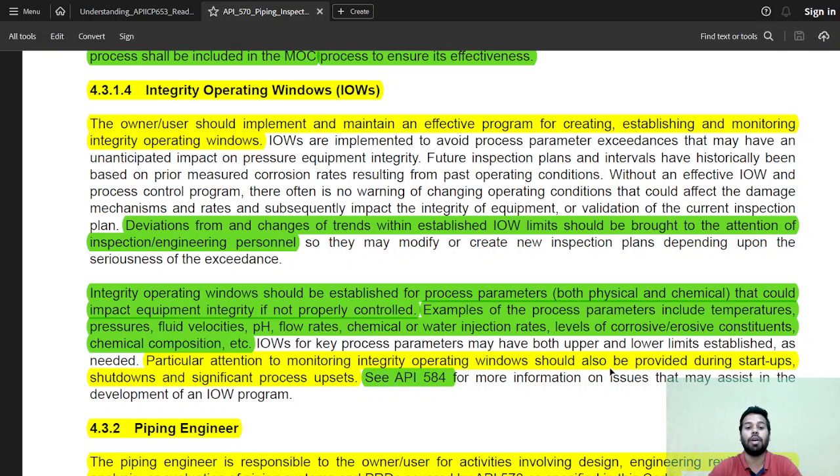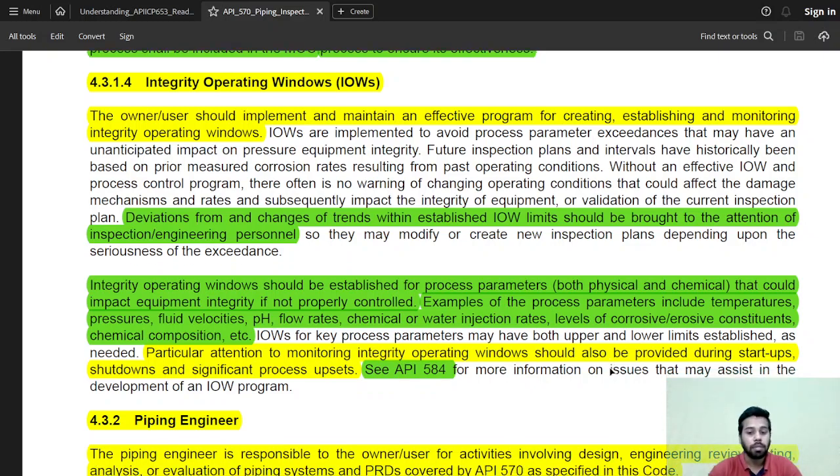Particular attention to monitoring integrity operating windows should be provided during startup, shutdown, and significant process upsets. API 584 gives additional information on development of IOW programs. So, an effective IOW program will be made as per the requirements given in API 584.